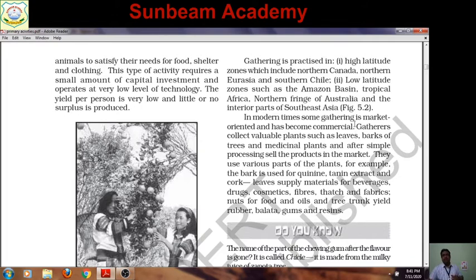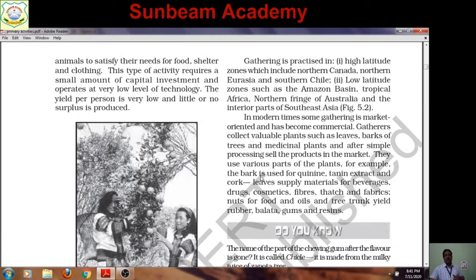So given here, you can see gatherers collect valuable plants such as leaves, barks of trees, medicinal plants, and after simple processing sell the products in the market. Further given, they use various parts of plants.